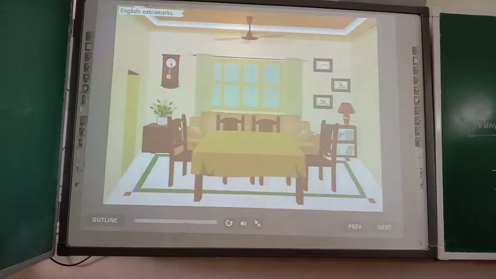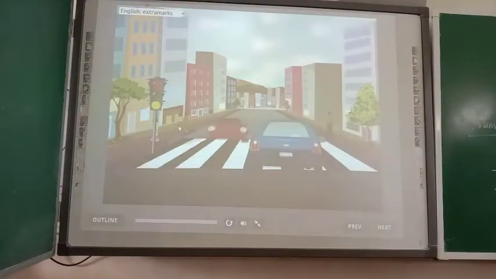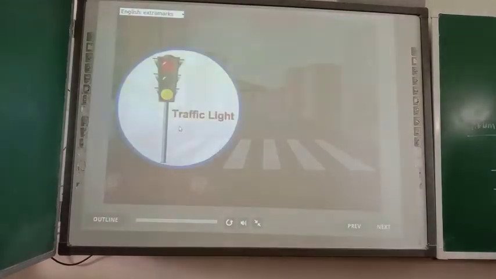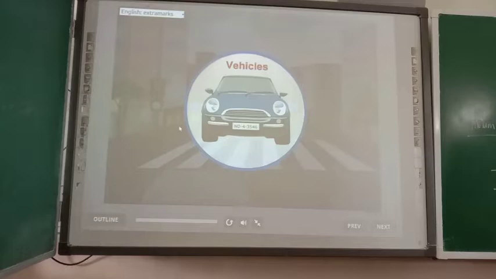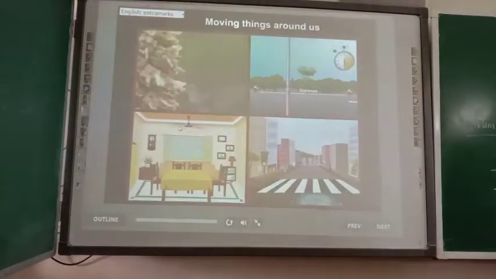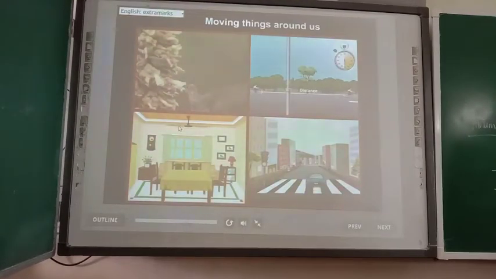At your home, objects like chair, table are at the position of rest, while the hands of the clock and blades of ceiling fan are in motion. On the hood, you can see traffic lights and plants are at rest, while the vehicles are in motion. In this way, all the things around us are either moving or at rest.